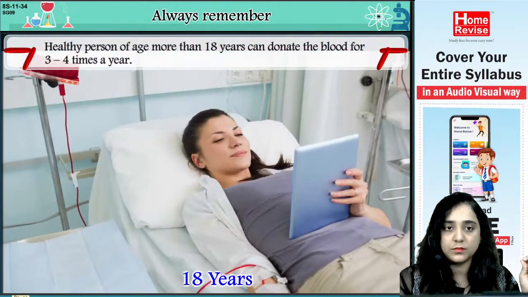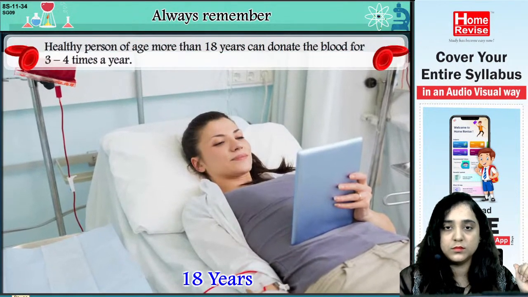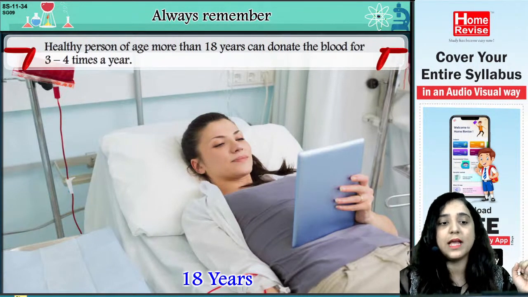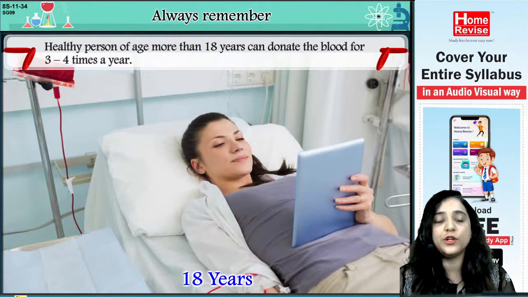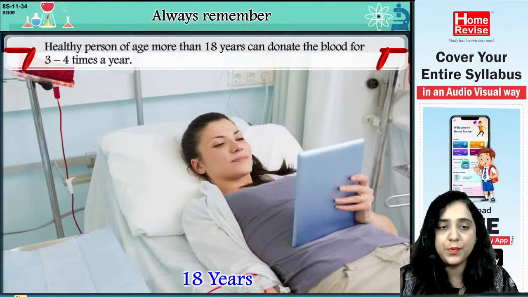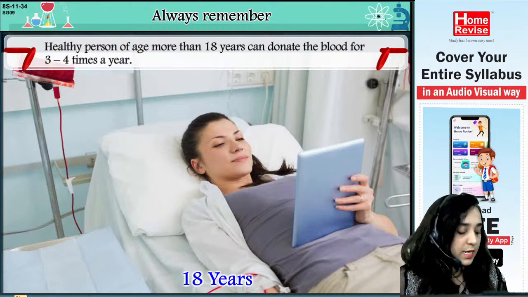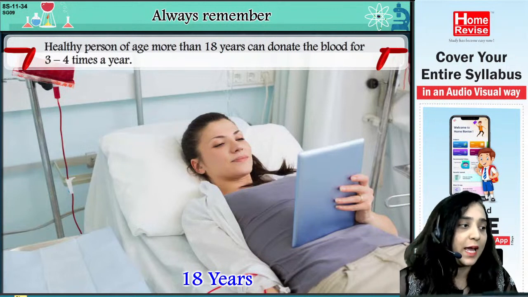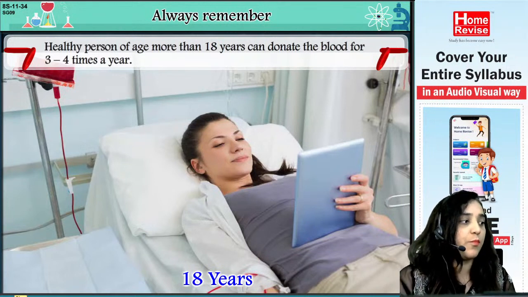A healthy person of age more than 18 years can donate blood 3 to 4 times a year. So there is also an age limit for the donation of blood. If you are more than 18 years of age, you can definitely donate blood, and in a year you can donate 3 to 4 times. So this is extremely important to note.